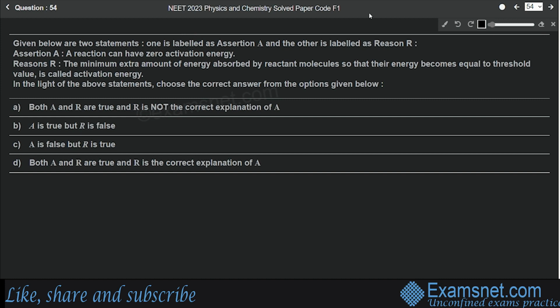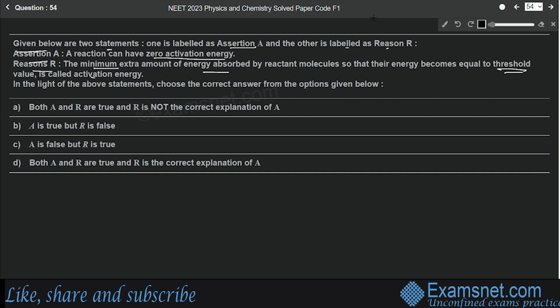Question number 54 is from the chapter Chemical Kinetics, and the question is, given below are two statements. One is labeled as assertion and the other is labeled as reason. Assertion says a reaction can have zero activation energy, and according to reason, the minimum extra amount of energy absorbed by the reactant molecules so that their energy becomes equal to threshold value is called activation energy.